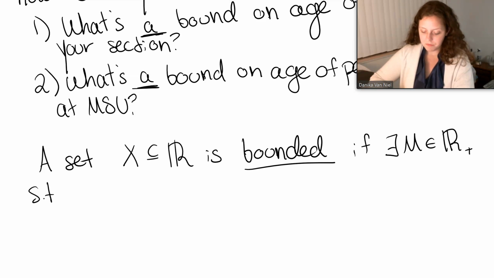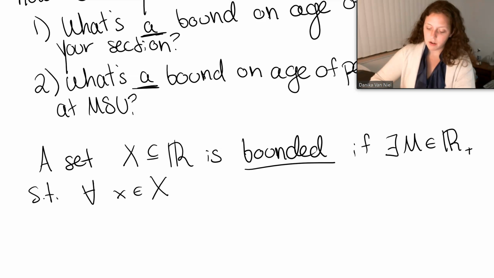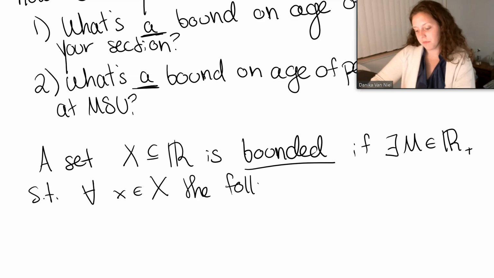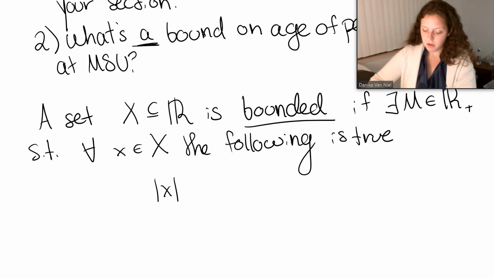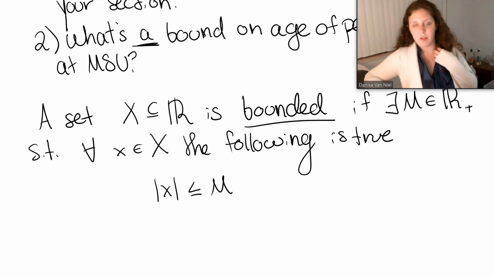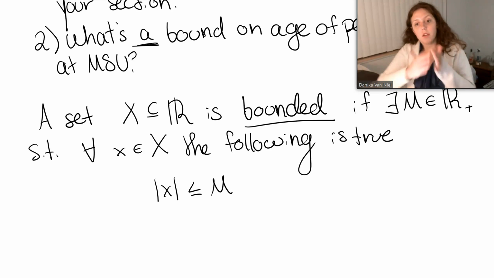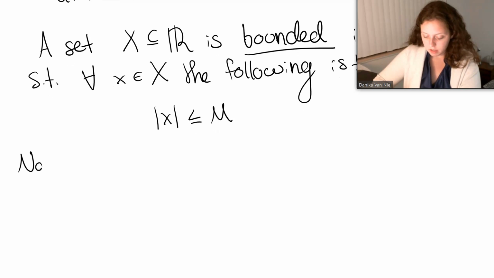Such that for all elements in our set that's bounded, the following is true. So absolute value of x is less than or equal to M. Okay? So some of the elements could be, their absolute value could be our bound. Okay? All right, some notes on this.